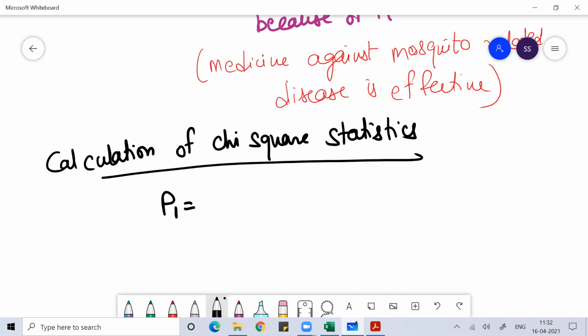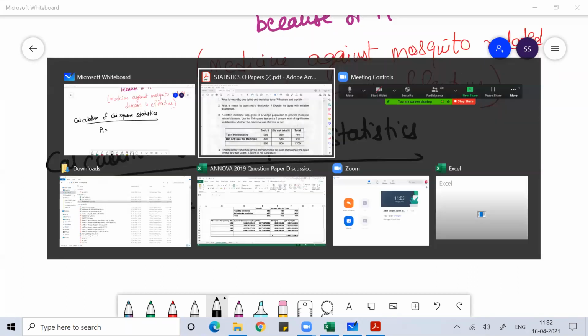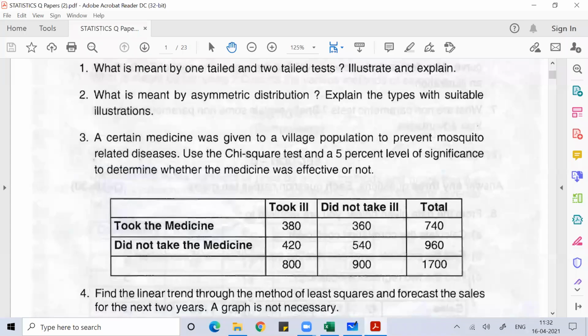Suppose I come up with a variable called P1. What is P1? P1 is a proportion.